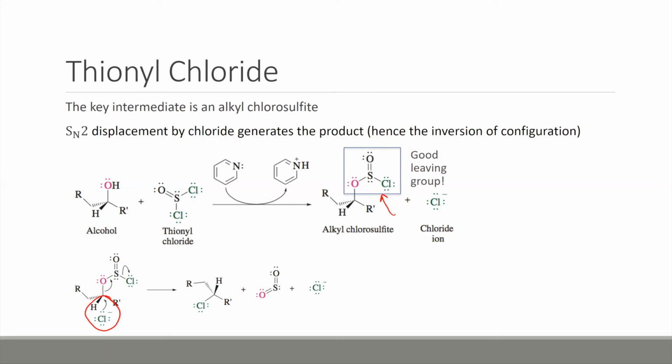So you can see again, we have inversion of our stereocenter. We form, instead of water, this SO2. And also there's excess chloride ion left over because we did not react both of these chlorines. One of them was displaced for the original bond to form.